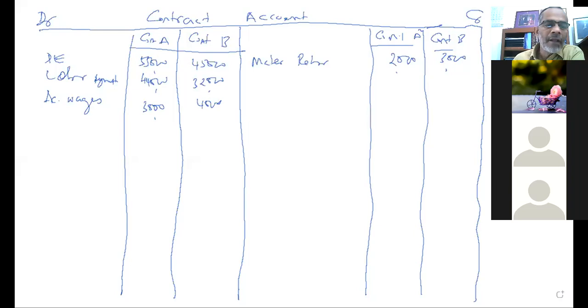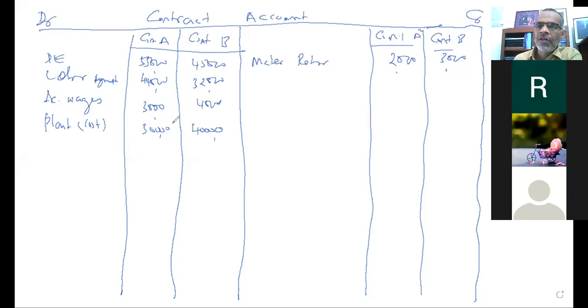Plant stock at cost. I told you, if there is a cost, we have to bracket the cost. How much? 30,000 and 40,000. Is it the usage of the plant or the cost of the plant? Cost of the plant.